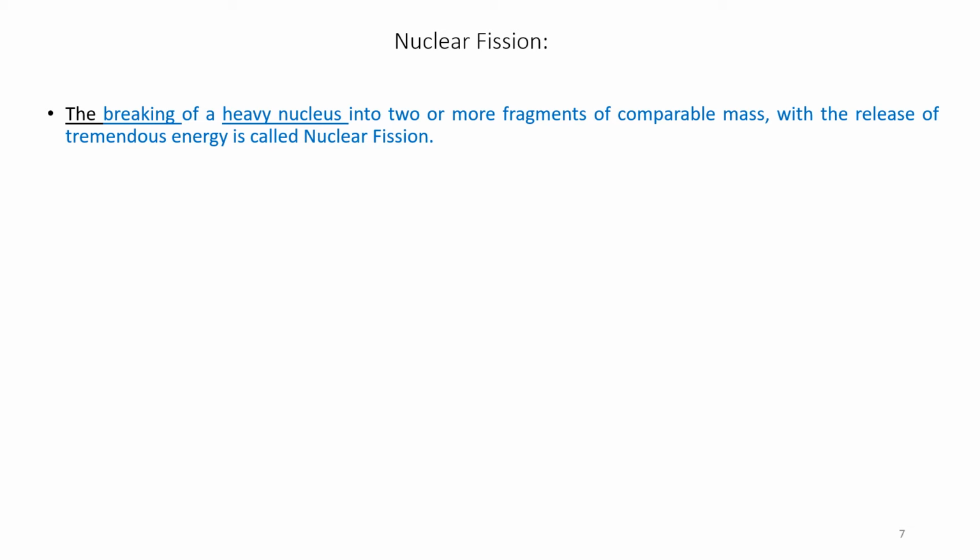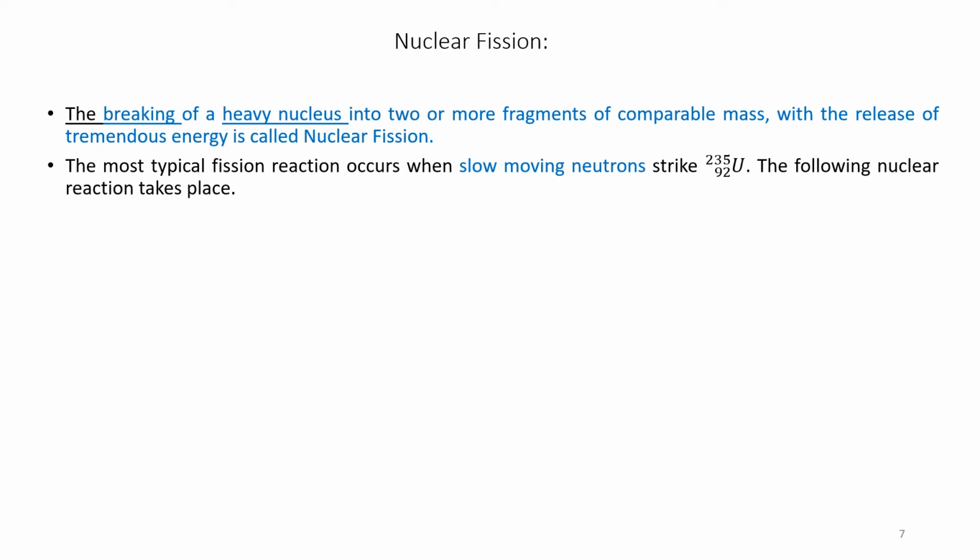Nuclear fission. The breaking of a heavy nucleus into two or more fragments of comparable mass with the release of tremendous energy is called nuclear fission. The most typical fission reaction occurs when slow-moving neutrons strike U-235.